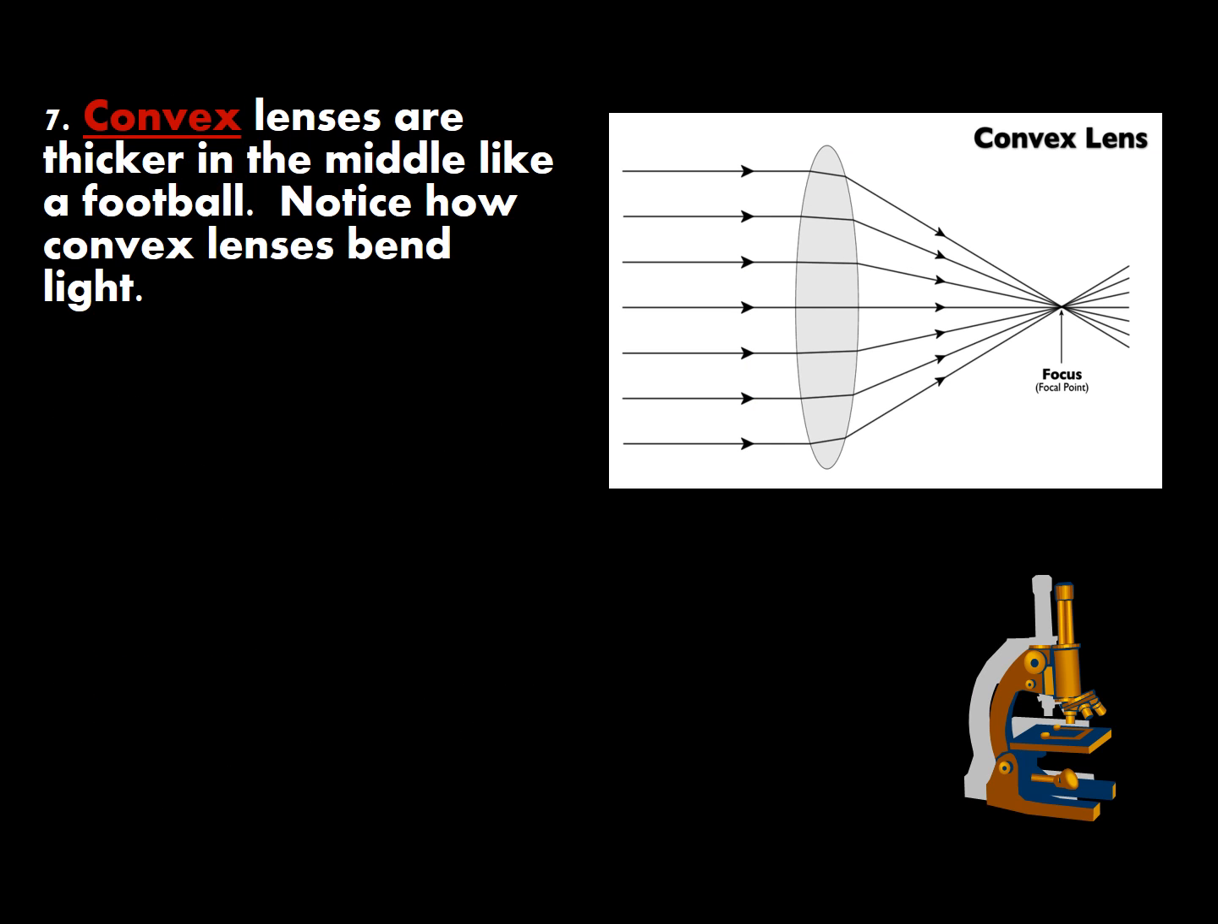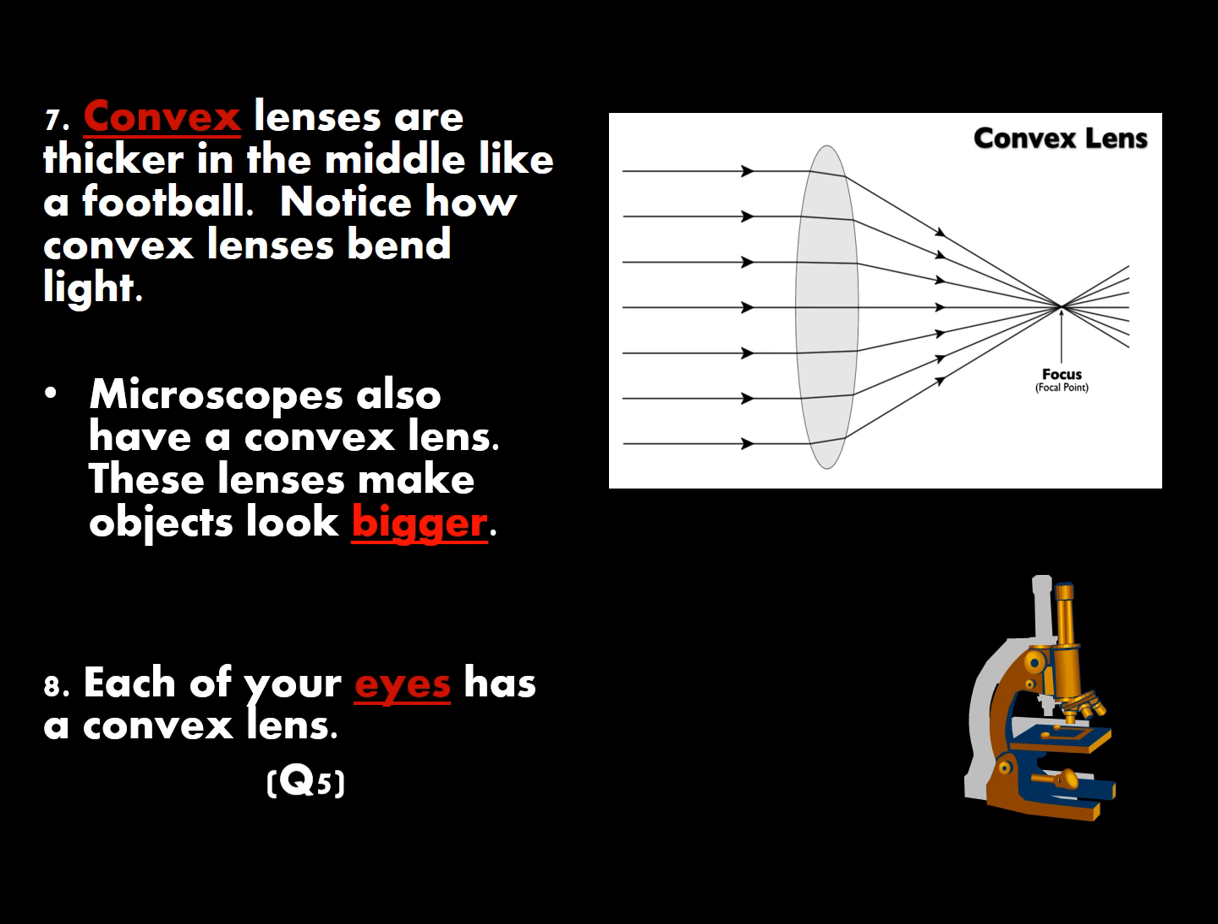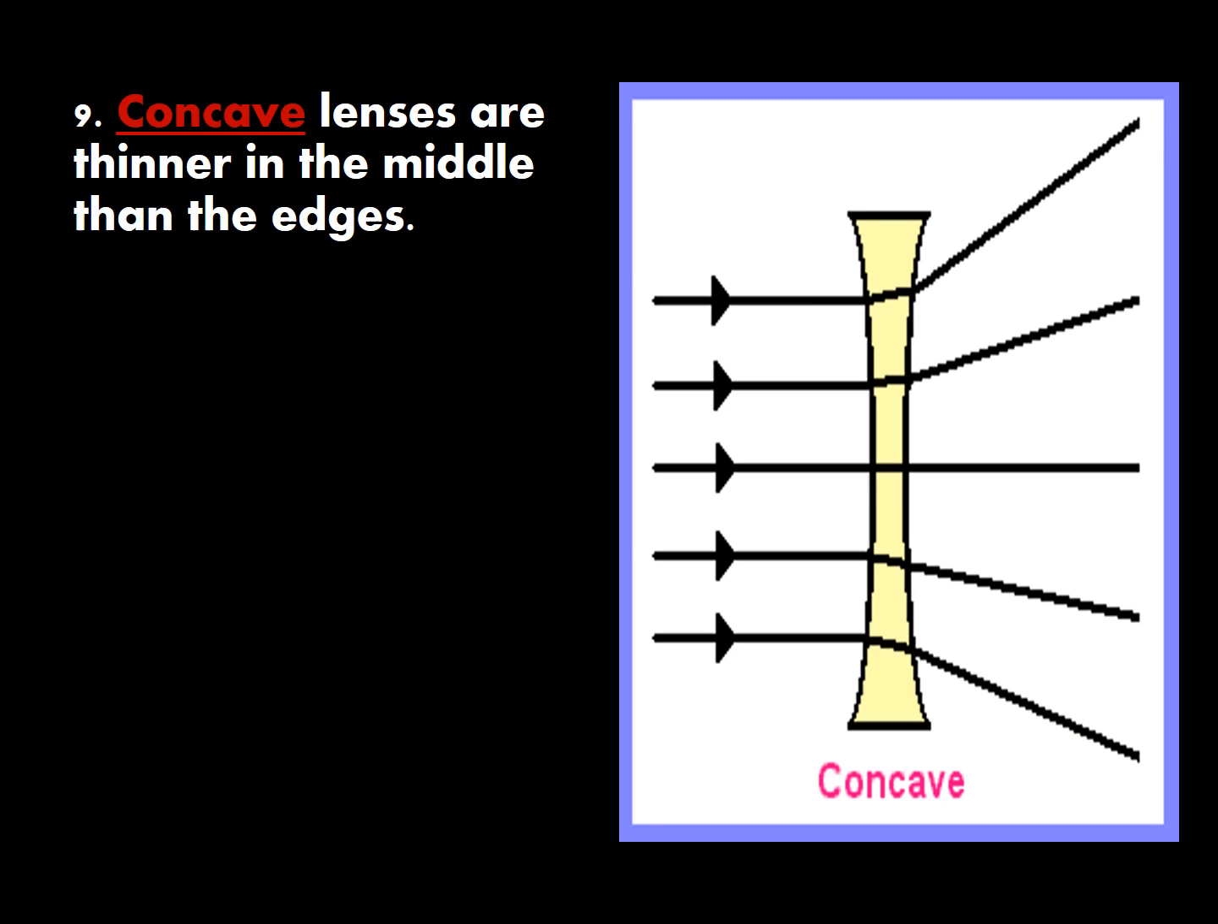So there's 2 types of lenses that we're going to talk about. A convex lens is thicker in the middle like a football. Notice how the convex lens bends light. Microscopes also have a convex lens. These lenses make objects look bigger. Each of your eyes has a convex lens. So these are what you're writing for question 5 in your notes.